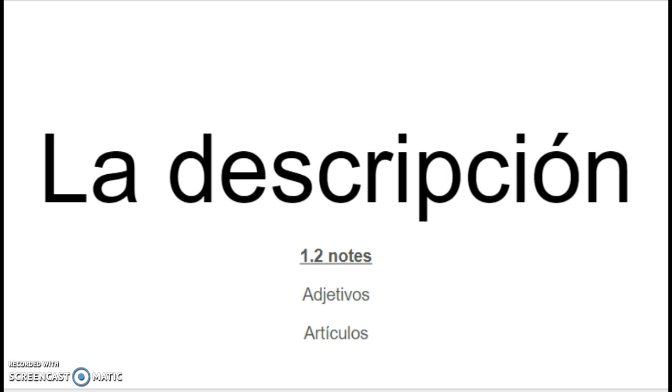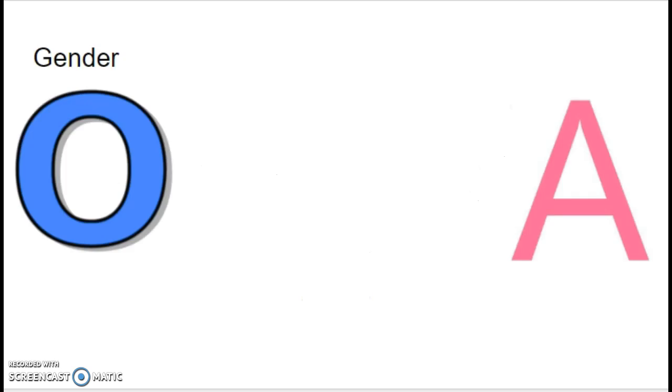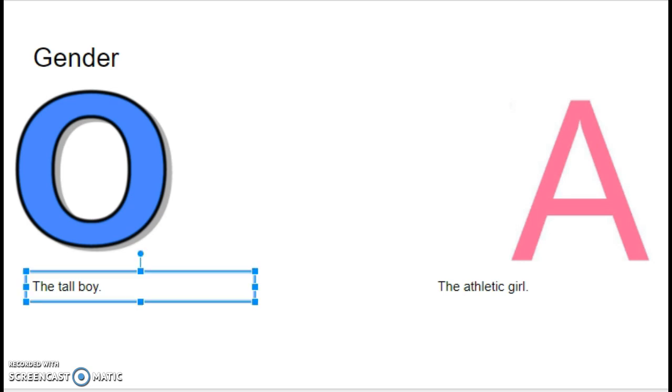So you've probably realized by now that a lot of words in Spanish end with O or A. So words that end in O are going to be masculine, and words that end in A are going to be feminine. So we've learned words so far such as boy. The word boy is going to be a masculine word, obviously, because boys are men. So a word for a boy is going to be el chico.